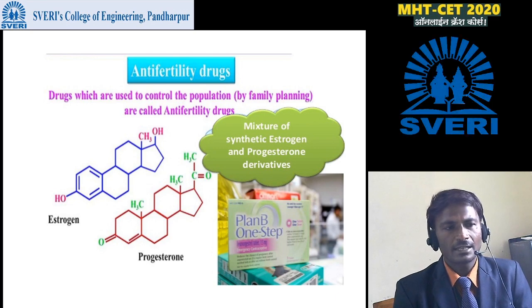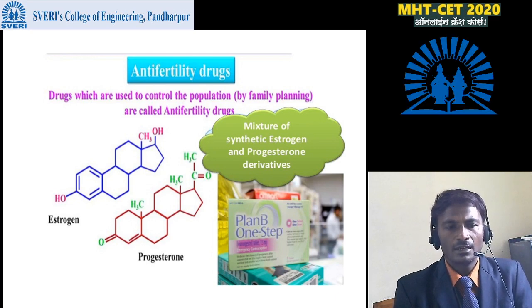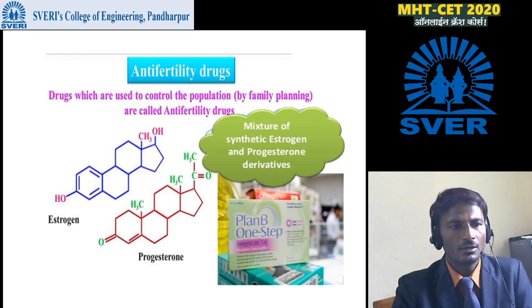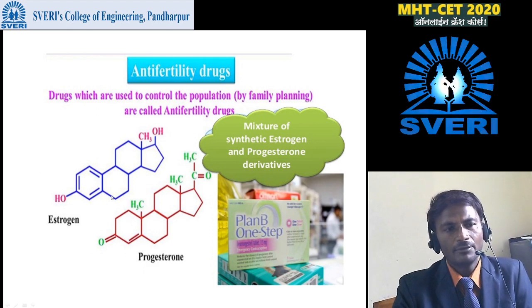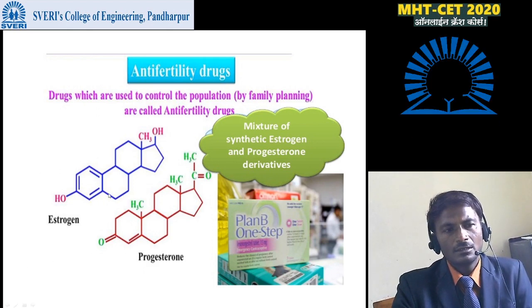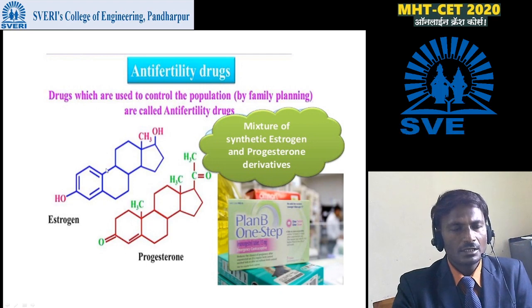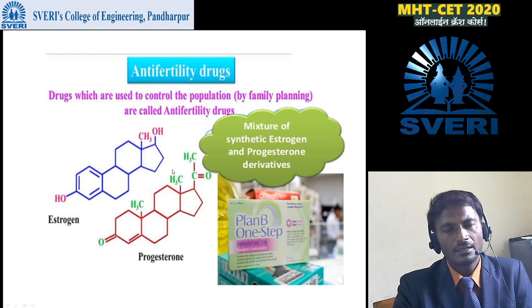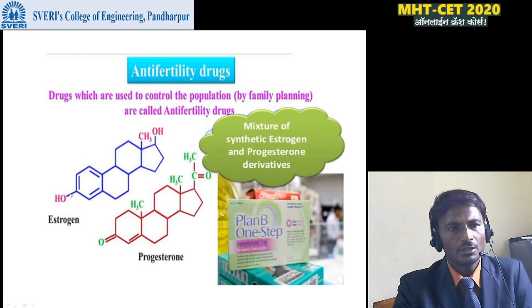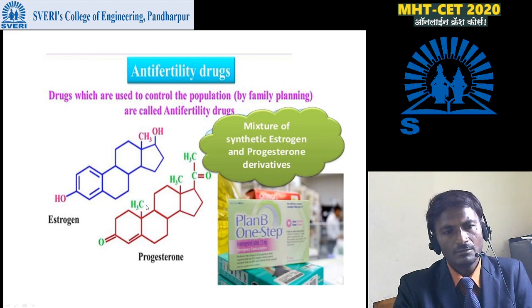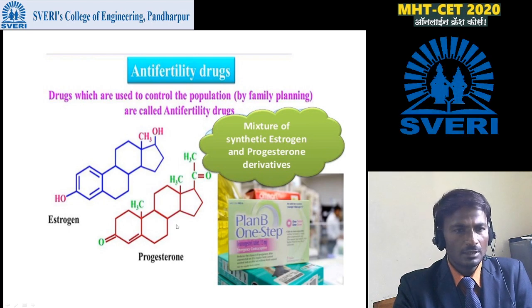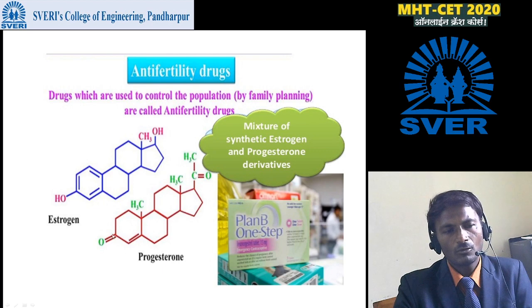Two structures are given here. One is estrogen and second one is progesterone. Estrogen has 3 rings, 6-membered aromatic rings connected with one 5-membered ring, along with 2 OH groups and one CH3 group, while progesterone has a similar structure. Instead of this OH, here is a double bond O, CH3, C double bond O CH3, like this.